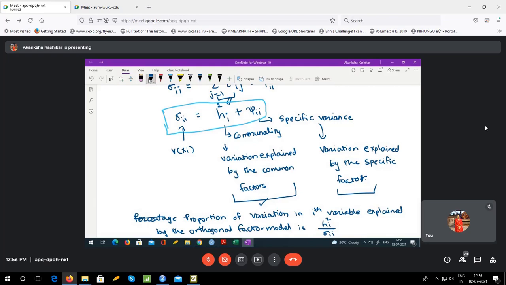Okay. Proportion of variation in ith variable explained by the orthogonal factor model is h_i square upon sigma_i.